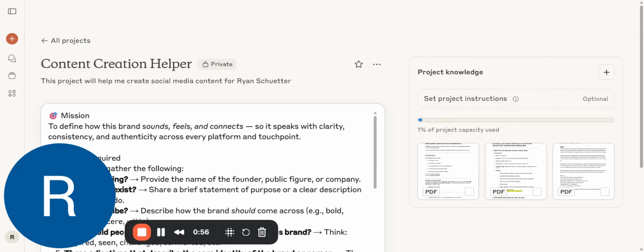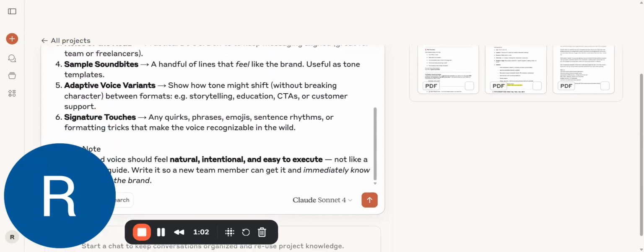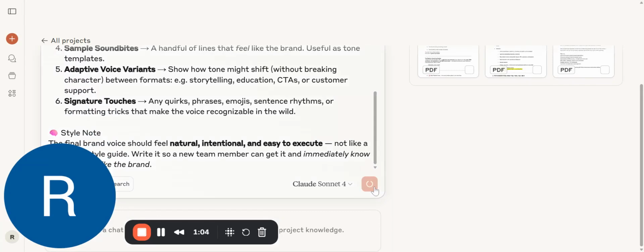So let's just run this prompt directly within the content creation helper. Here's some of the things it'll ask about, and let's see what it looks like.